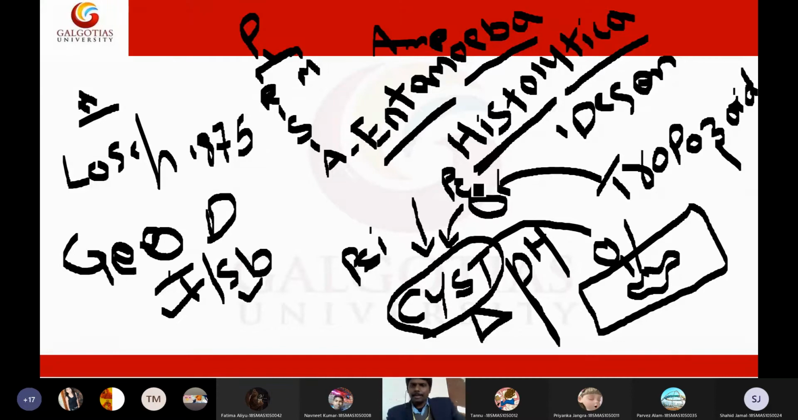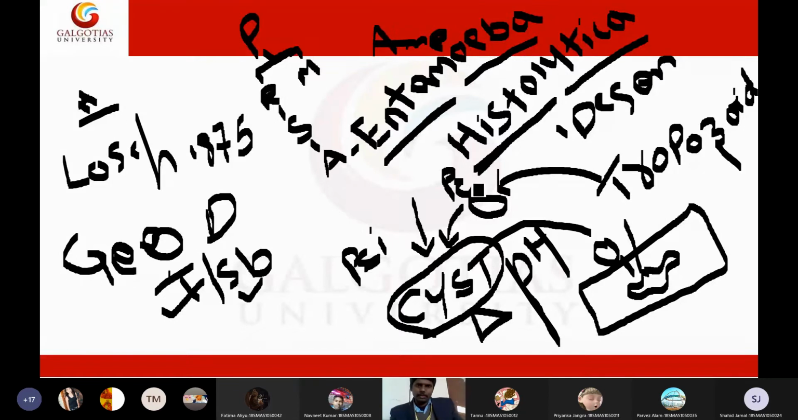So we will see these three stages in amoeba. Amoeba will be present in three morphological forms. Usually it will be present as a trophozoite, then it will convert to precyst, and then to cyst. Trophozoite, precyst, cyst. What are the three forms of amoeba? Trophozoite, precyst, cyst. So these are the three forms of amoeba.